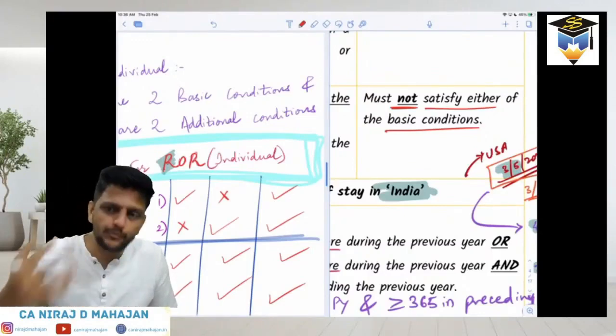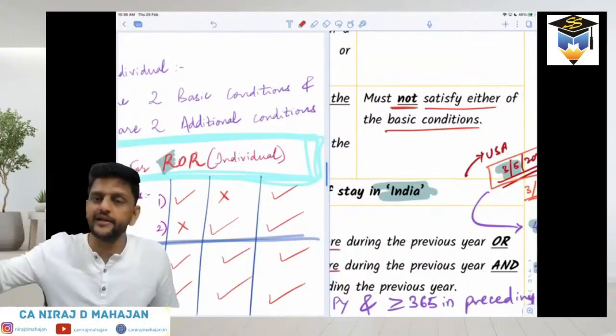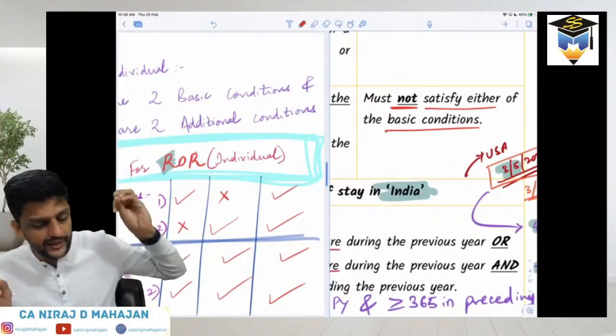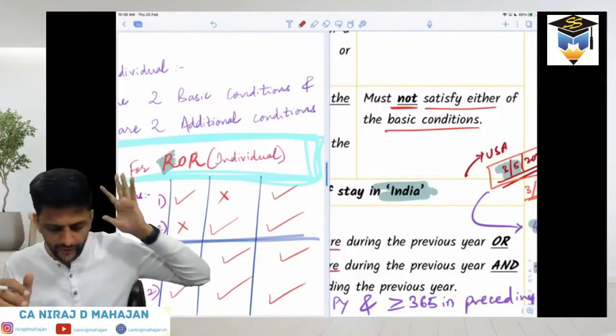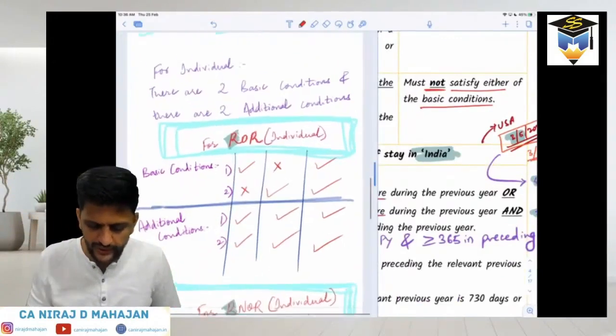Because there is no subcategory of non-resident. He's either resident, and then in resident you have categories ROR or RNOR, or he is just NR, non-resident, but there is no subcategory in NR. Did you understand till here, bachcho? Got it? Yes? Pakka? So write down third one, for NR.